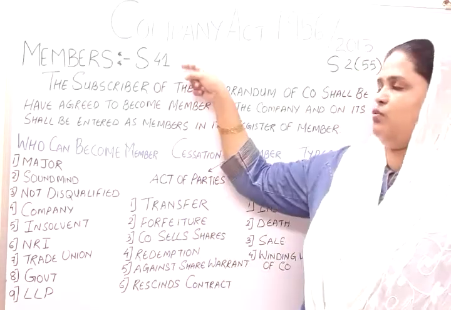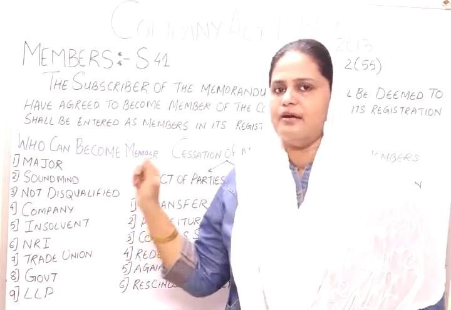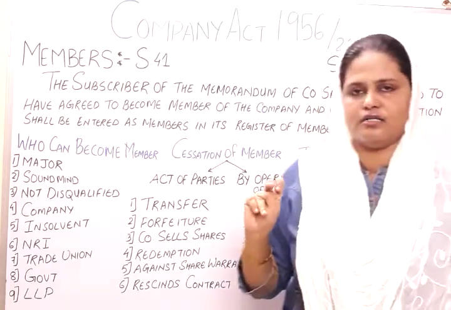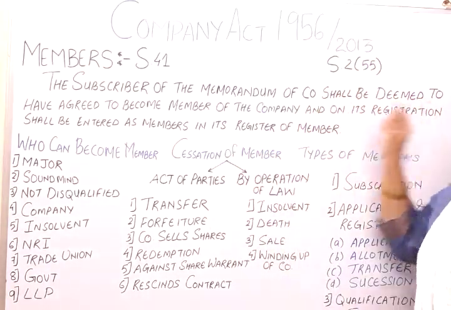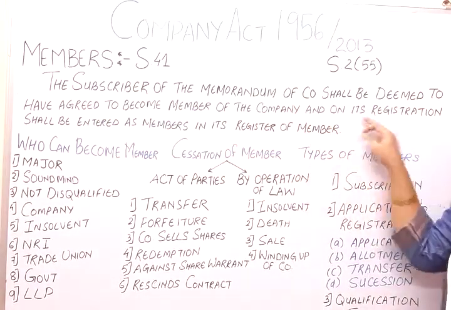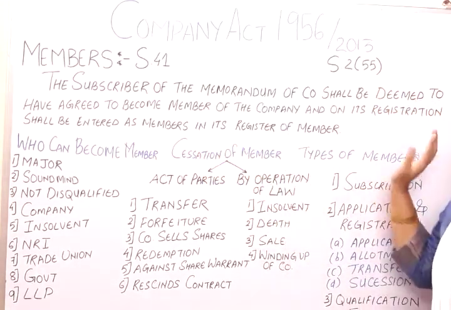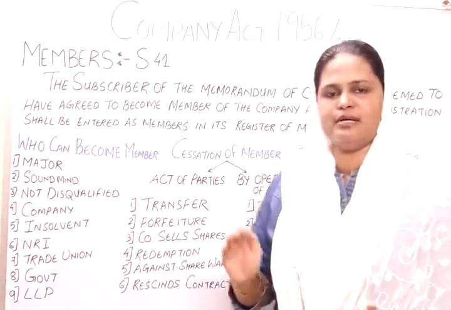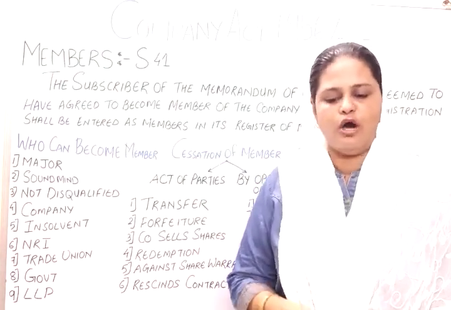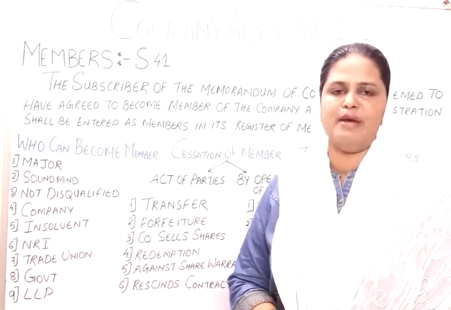Section 41 of the Companies Act 1956 defines the member as the subscriber of a memorandum of a company shall be deemed to have agreed to become a member of a company, and on its registration shall be entered as member in its register of members. So the concept is simple. When the company is made, whoever subscribes or is deemed to agree to become a member of a company on its registration is called a member.